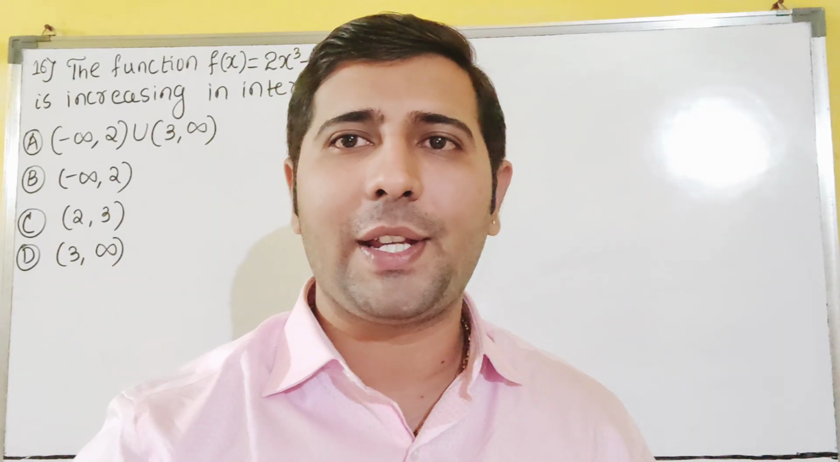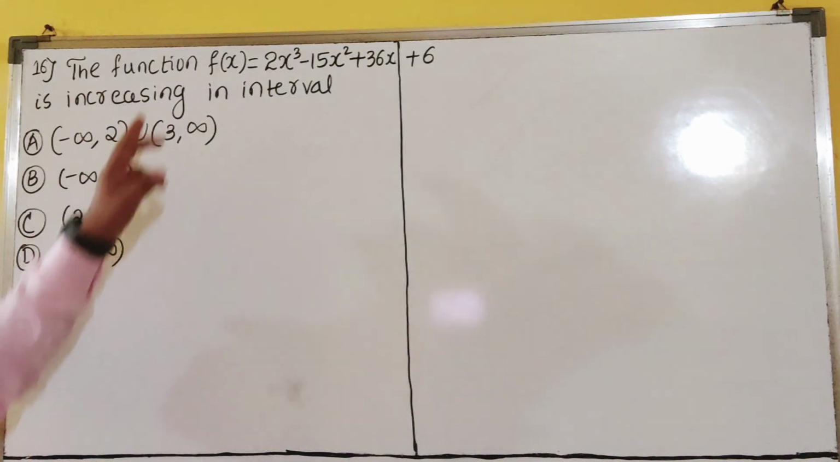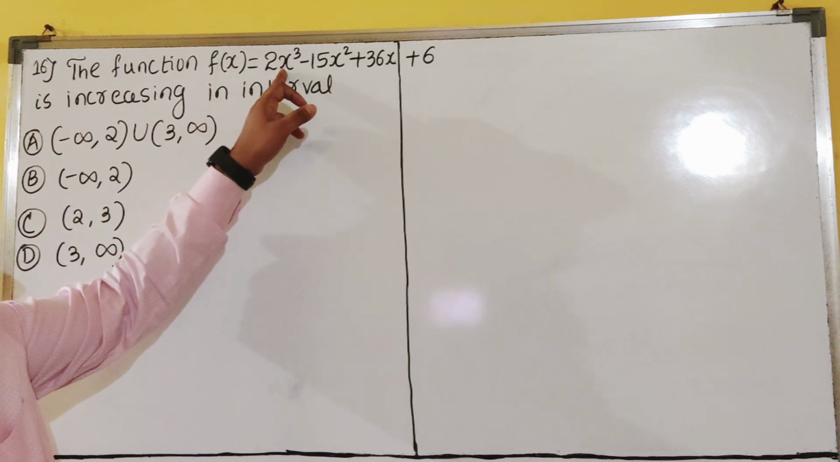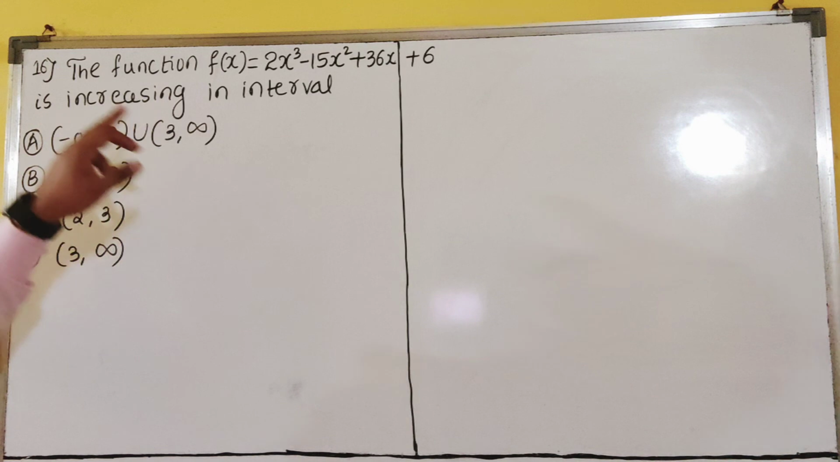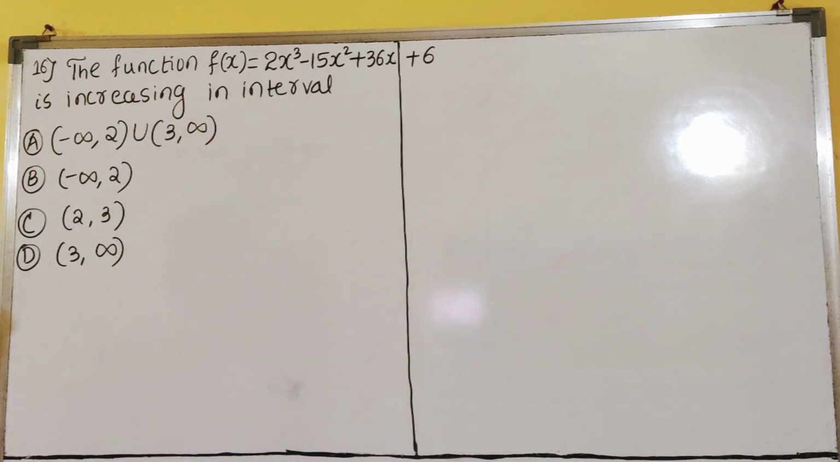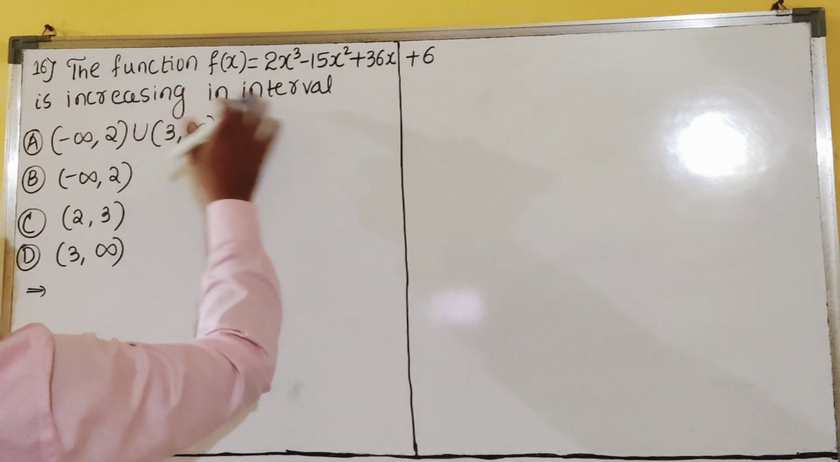Let us see the next question, dear students. Question number 16. The function f of x is equal to 2x cube minus 15x square plus 36x plus 6 is increasing in the interval. What? So we have to see here. First you write the interval. We have to see where it is.